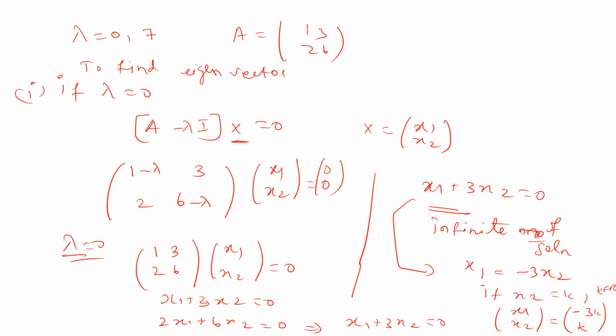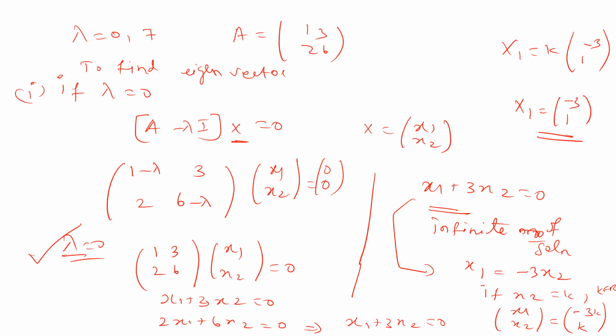So we have infinite number of solutions, but I can take only one solution. If you take k outside, it is minus 3, 1. So x you can assume only minus 3, 1. This is the eigenvector corresponding to lambda equal to 0. You can assume k into minus 3, 1.